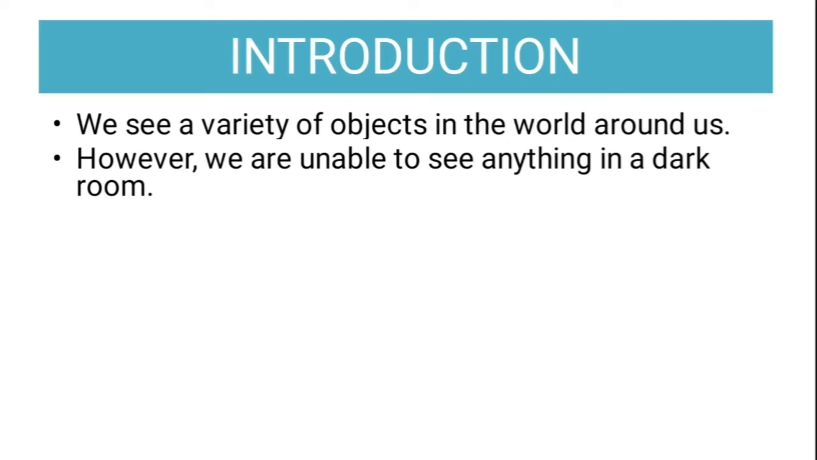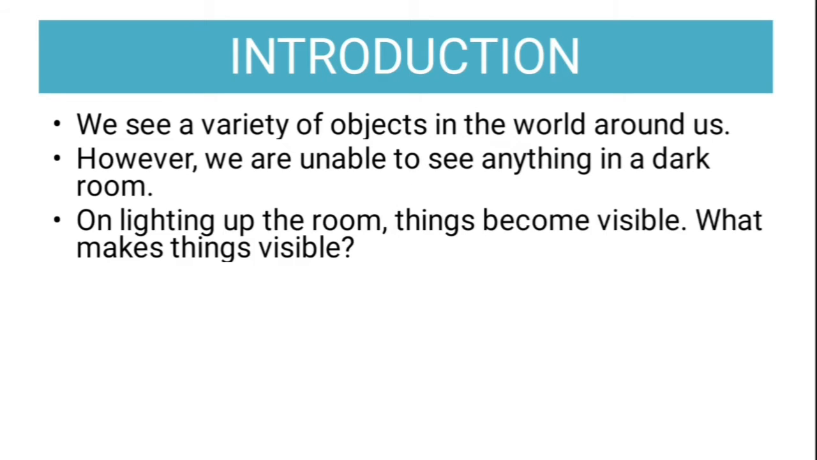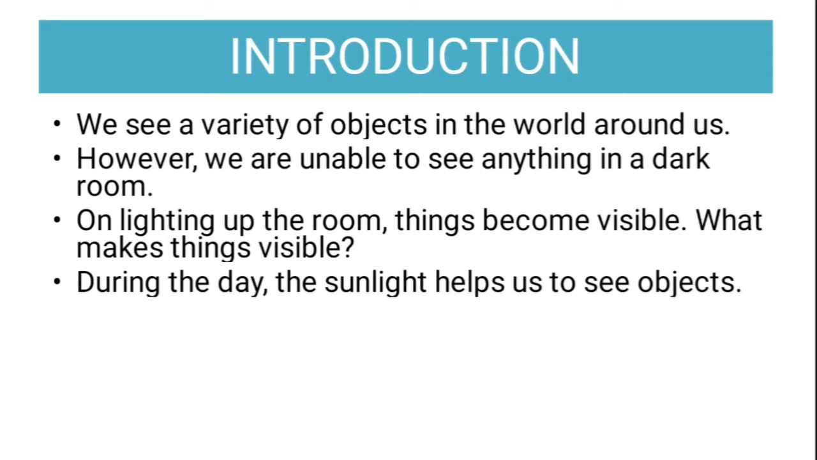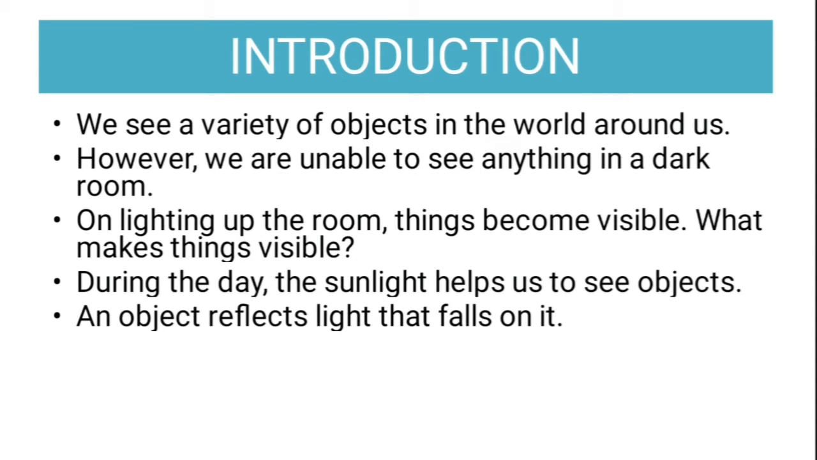However, if we are stuck in a dark room, then we will not be able to see anything. So you can imagine how important light is. On lighting up the room, things become visible. So what makes things visible? It's the light that makes things visible. It's the reflection of light that makes things visible. During the day, the sunlight helps us to see the objects. An object reflects the light that falls on it.